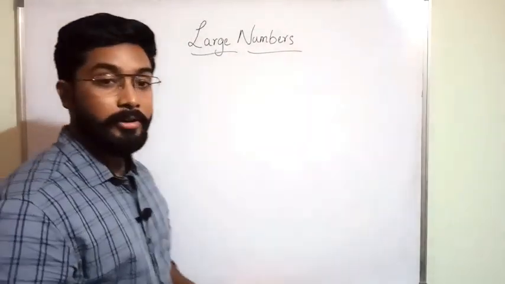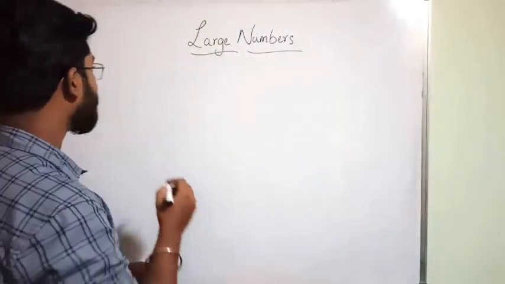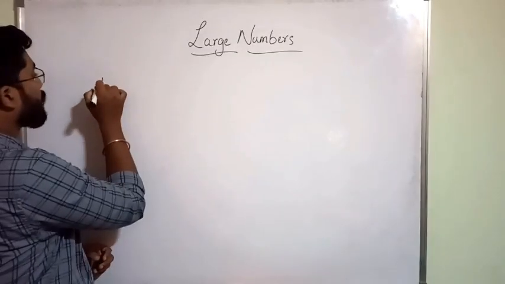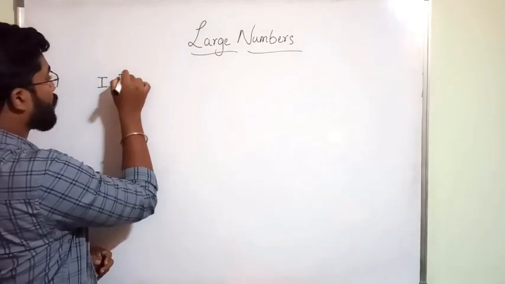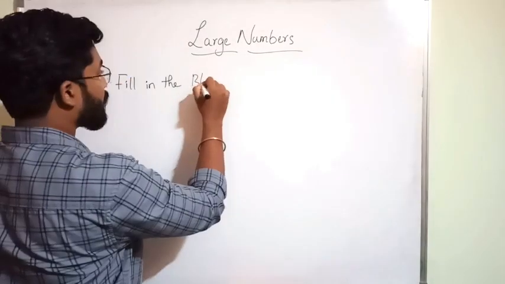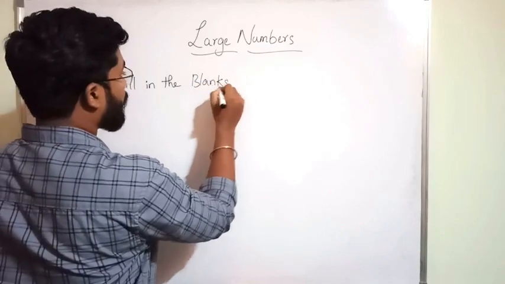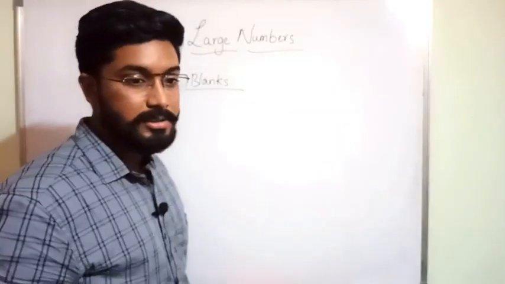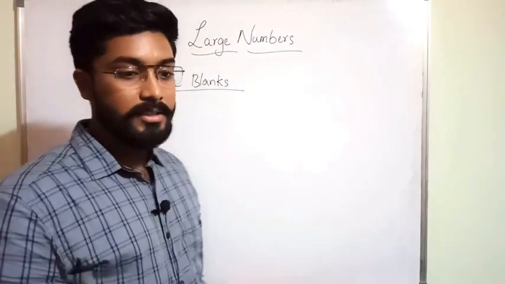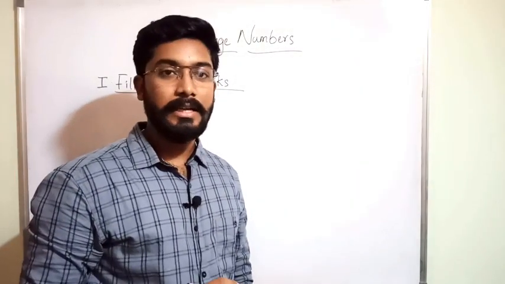In your book, page number 66, you have fill in the blanks. Let's see the first fill in the blank. The smallest 3-digit number is